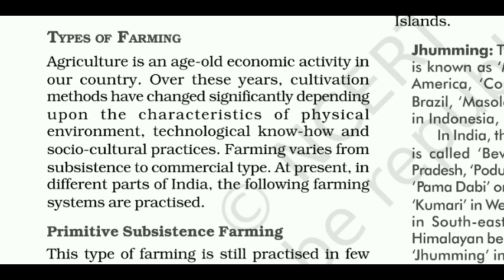Now, types of farming. Agriculture is an age-old economic activity in our country. Over these years, cultivation methods have changed significantly depending upon the characteristics of physical environment, technological know-how, and socio-cultural practices. Farming varies from subsistence to commercial type. At present, in different parts of India, the following farming systems are practiced.